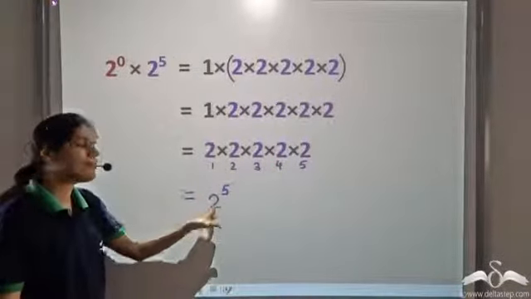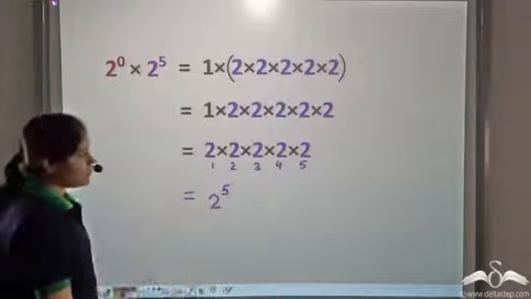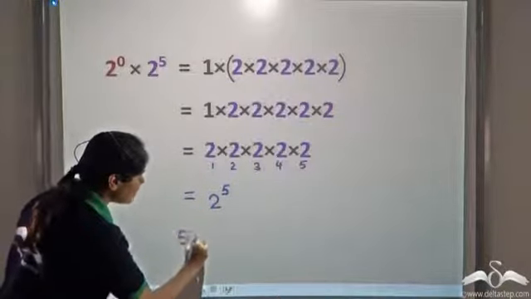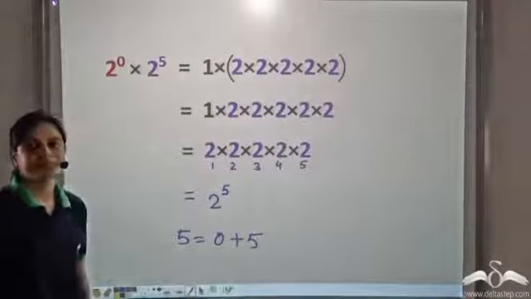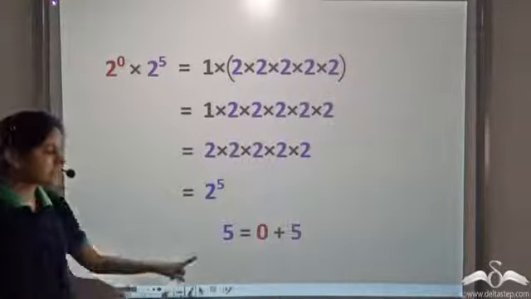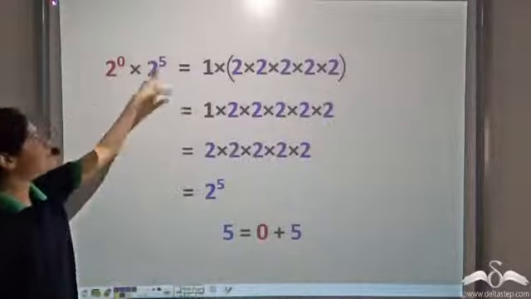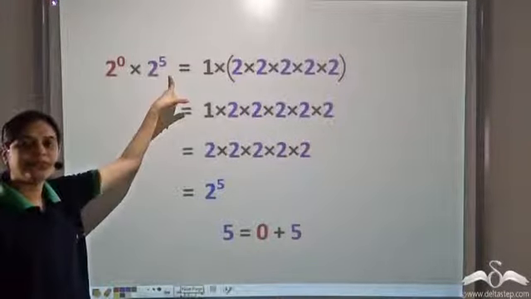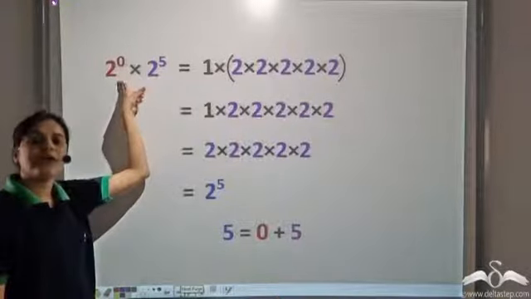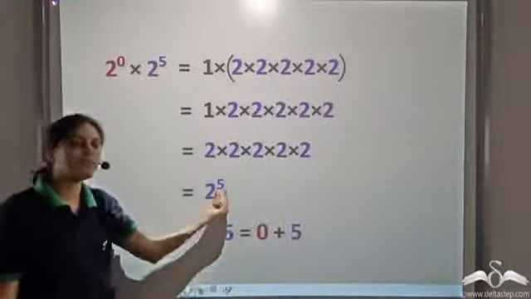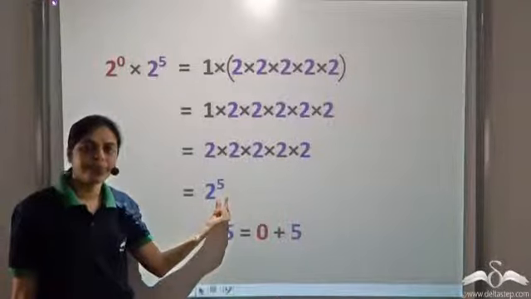So this is 2 to the power 5. Note that 5 is equal to 0 plus 5. So in this case also, the powers are being added. So if two exponentials with the same base are being multiplied, their powers are getting added.